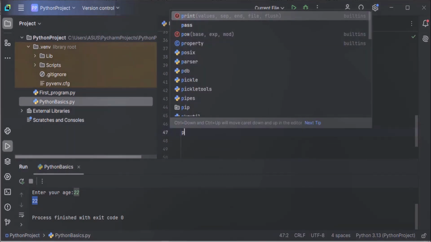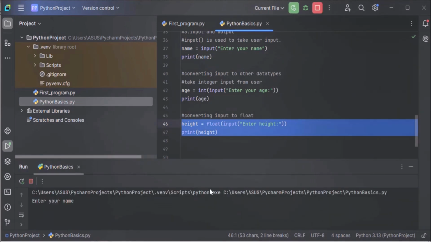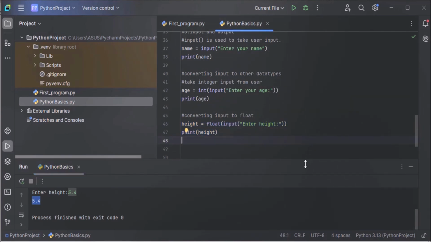And now print the value of height. Print height. That's it. Let's execute it and see the output. Enter your name, Prachi, enter your age, 22, enter your height, 5.4. Enter. See, this is how we convert user input to other data types. I hope you have understood.